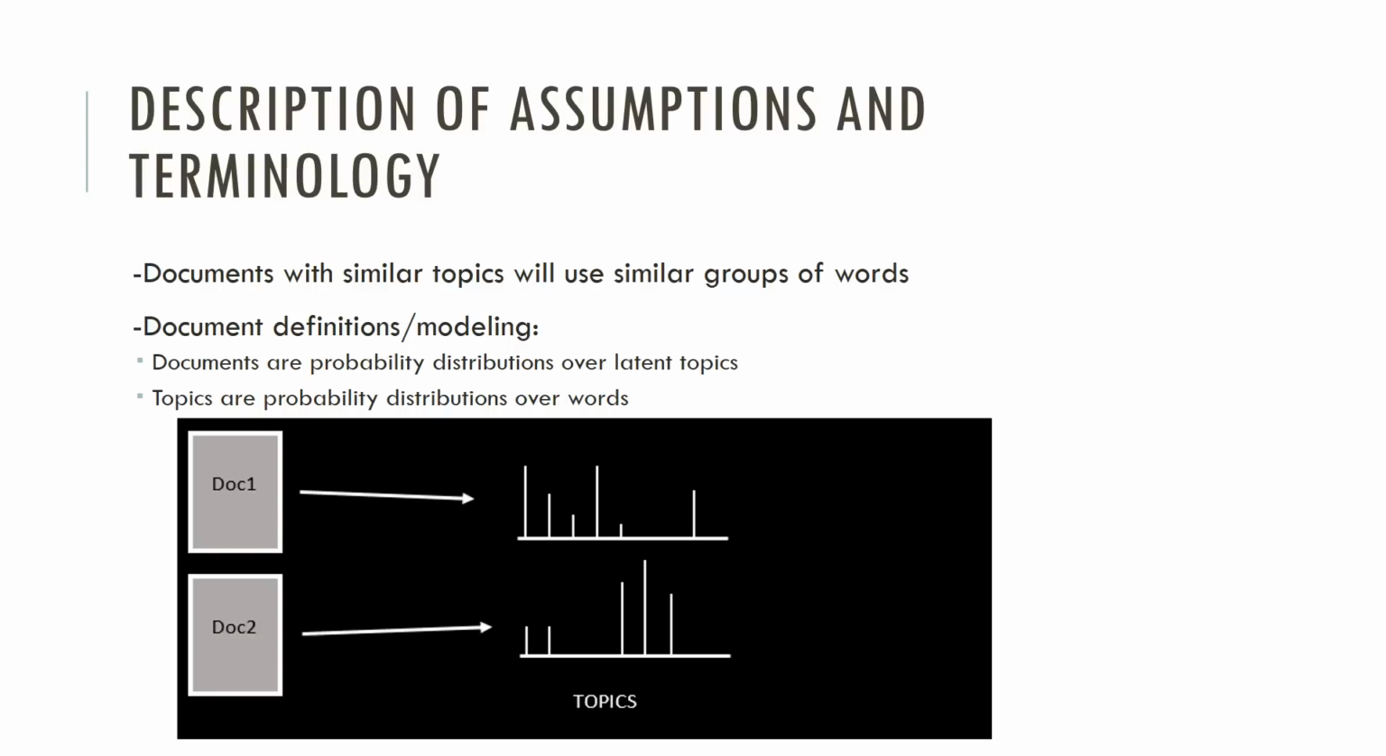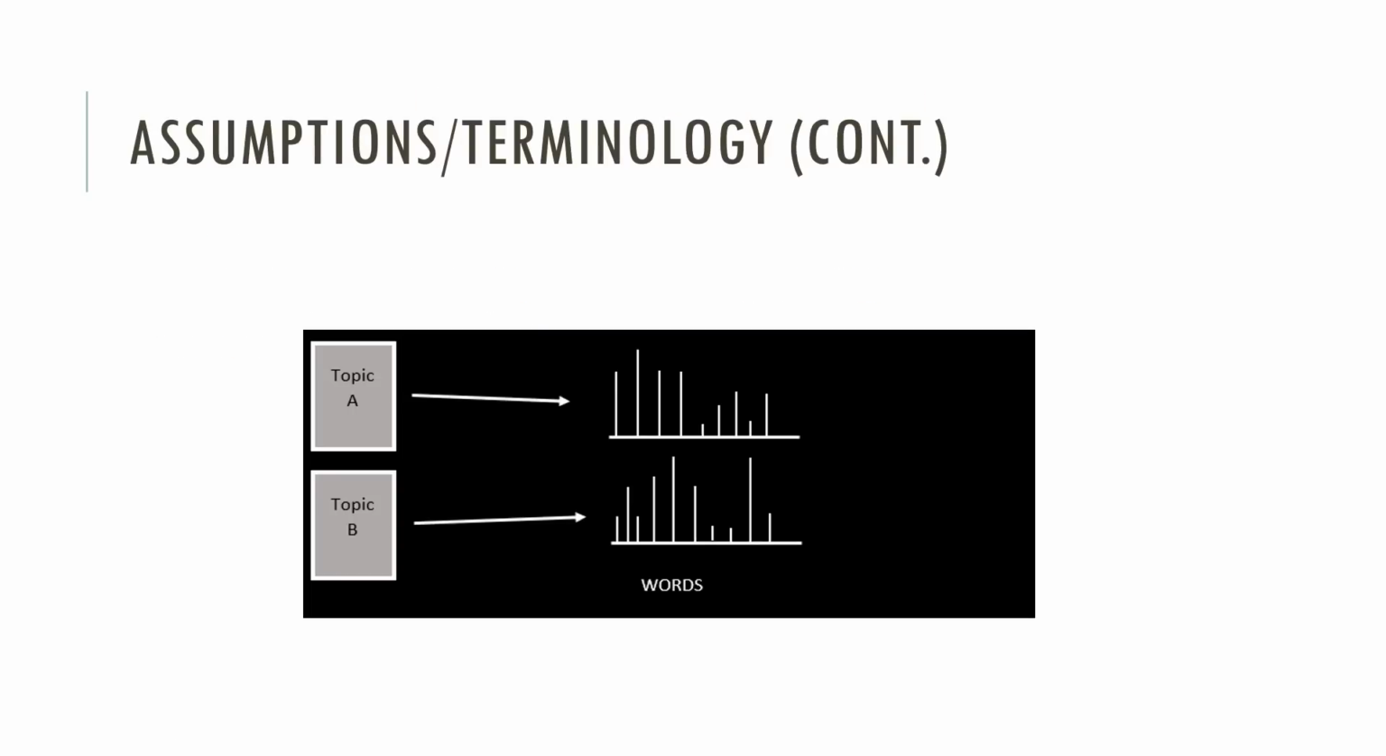In the following image, you can see several documents are comprised of a distribution of topics, and topics are described by a distribution of words.